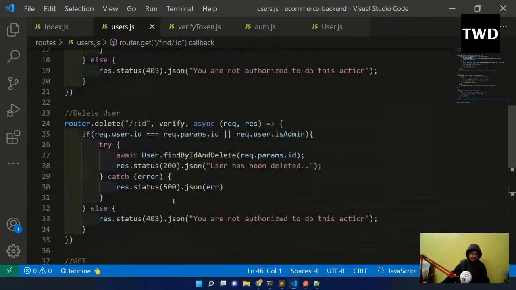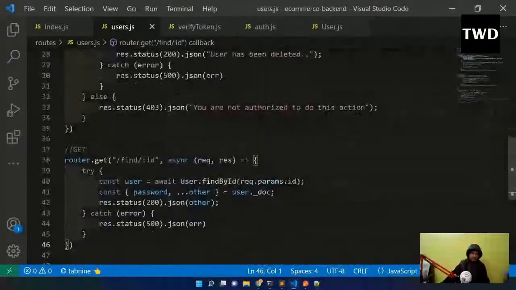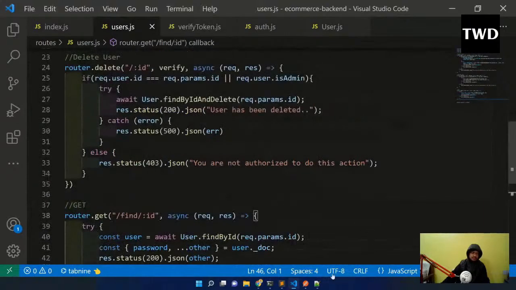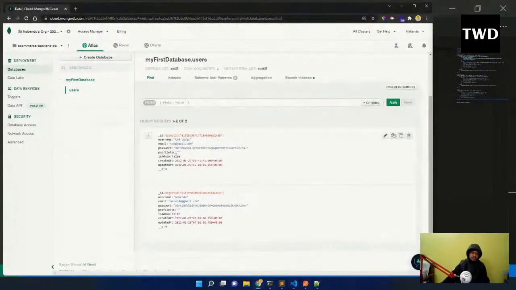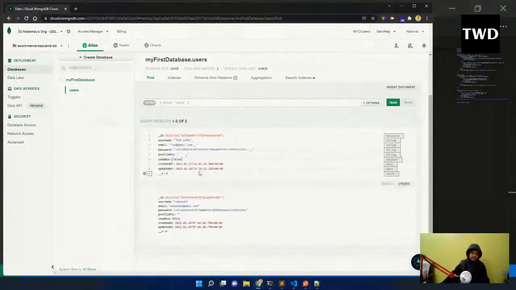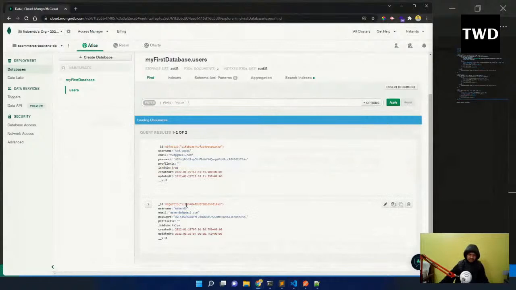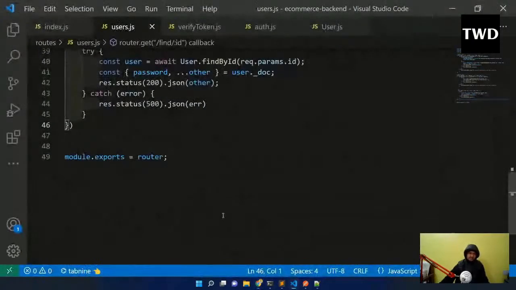So this is the get route we have created now. Update user, delete user, get user we have created. Let us do something more. Actually we have two users, one of them is Nabinder, one of them TDT coach. I will make this person an admin. I will make this person an admin update, so we can directly do a lot of things from here. So I will do it like this, true.